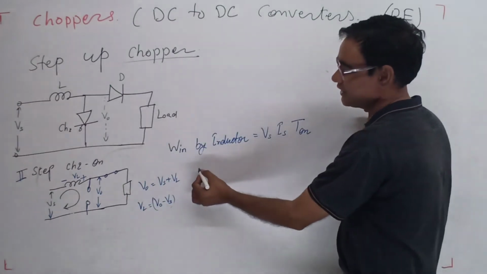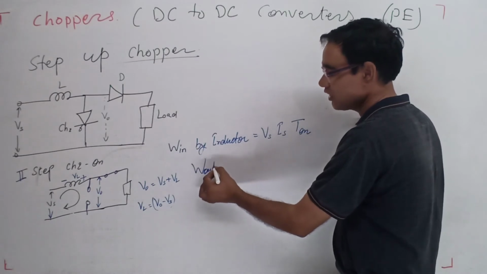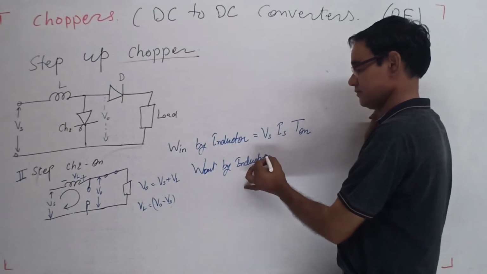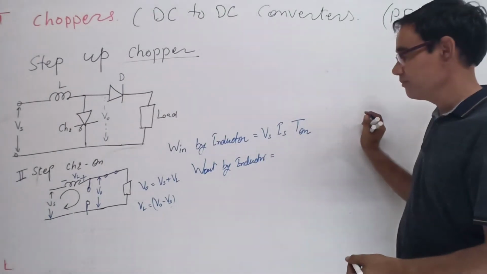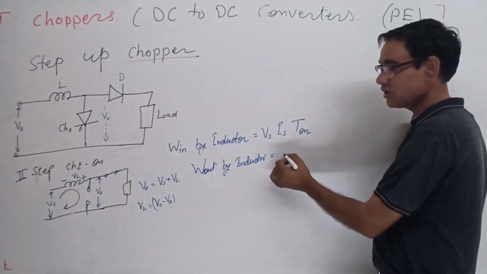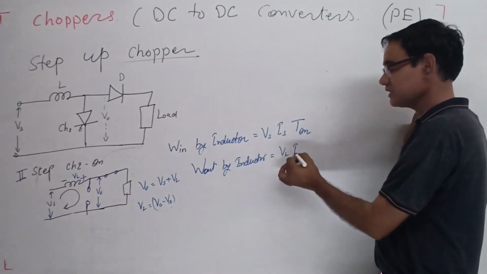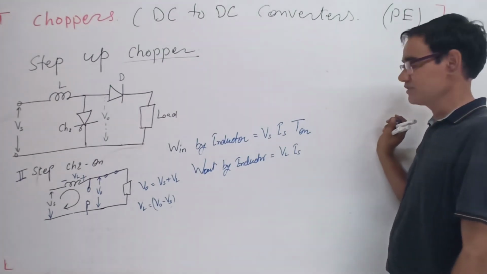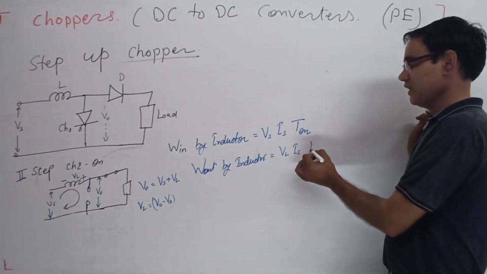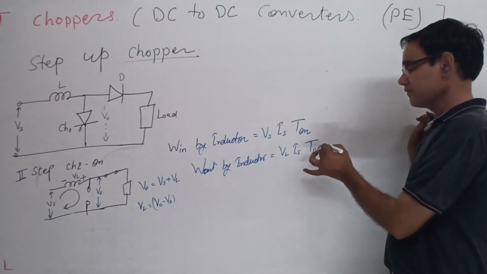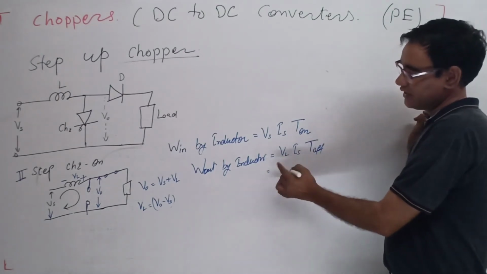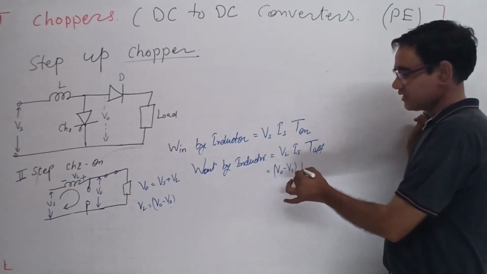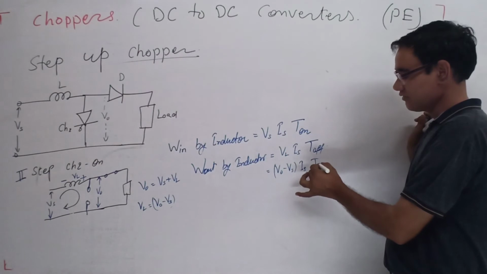So what is the energy? W out by the inductor. The voltage across the inductor, the current supplied, the current remains almost the same because the inductor tries to maintain the current constant. The time duration is T off. So the inductor's voltage is V0 minus Vs, the current is Is, and the time is T off.